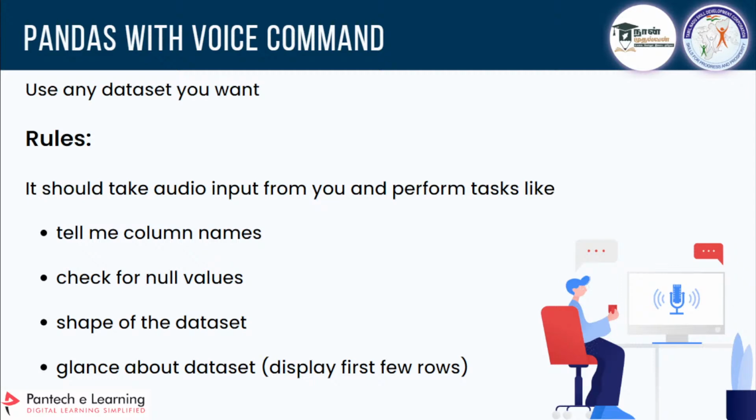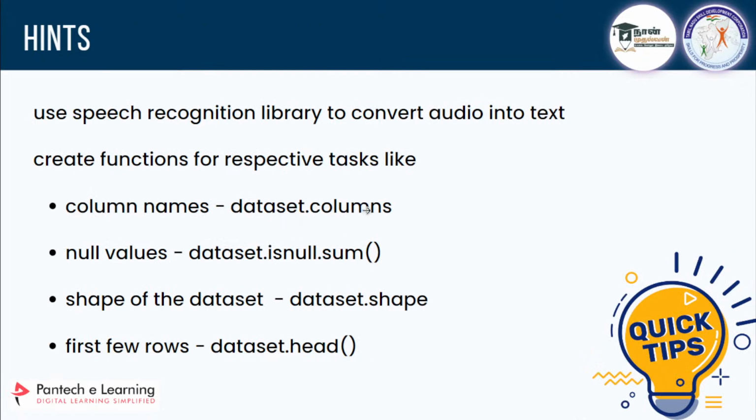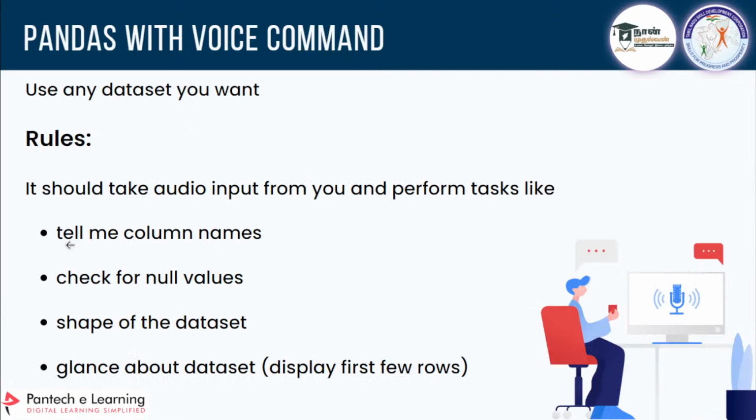Once you convert it into text, you can store it in a variable and, using conditional statements, check for any of these four things. You cannot give the entire sentence; you can just say column names. If you say that, it is going to recognize it and pass you to the function which gives the column names. How will you get the column names? You can go with dataset.columns. So map these things and do these tasks with pandas with voice command.